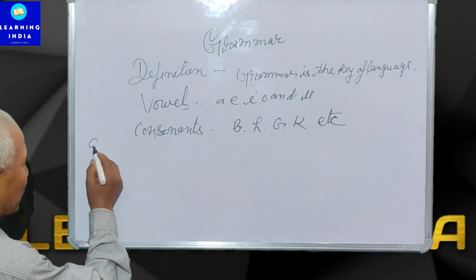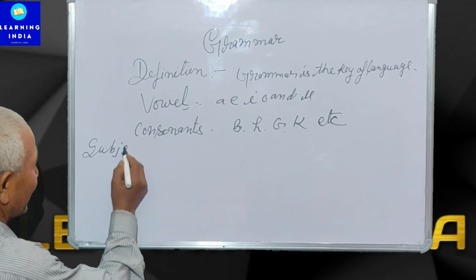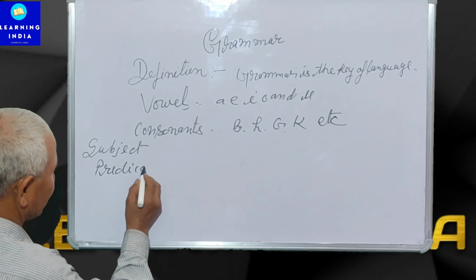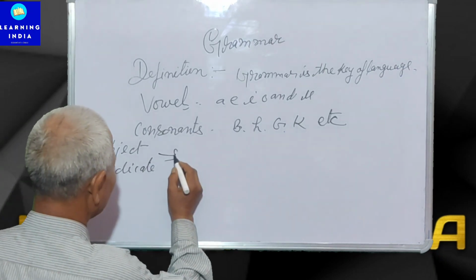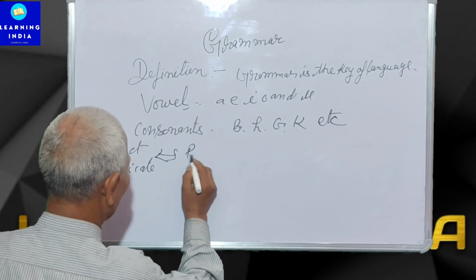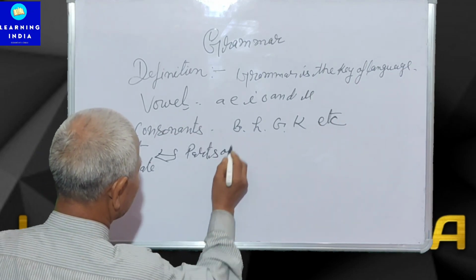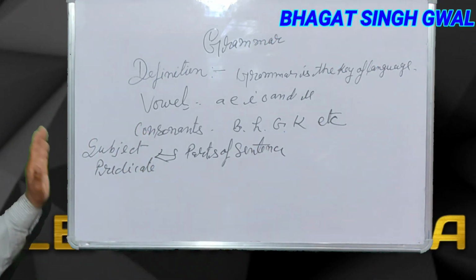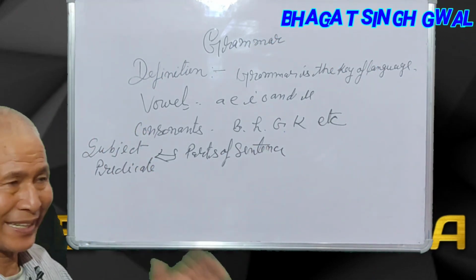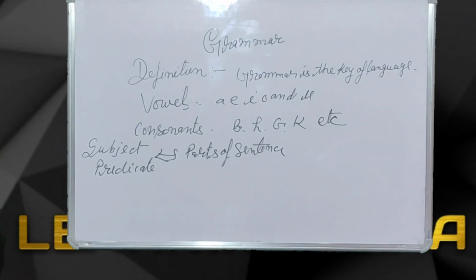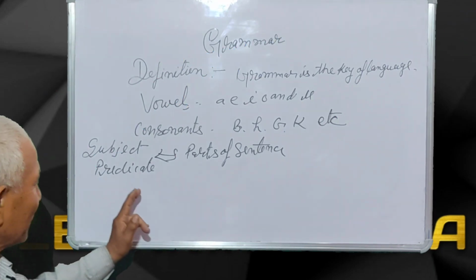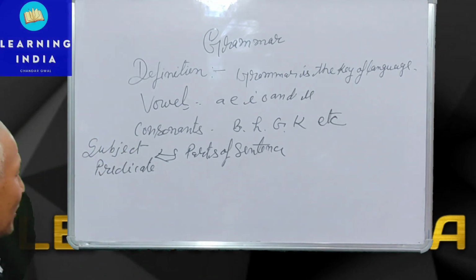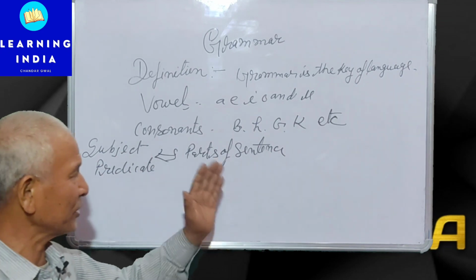Now I am talking about the subject and predicate. These are the parts of a sentence. There are two parts of a sentence, subject and predicate. Definition of the subject: a subject is a word which says something about.